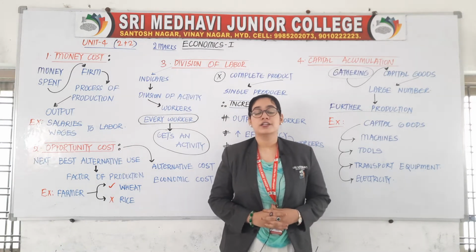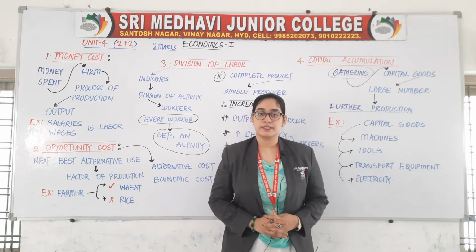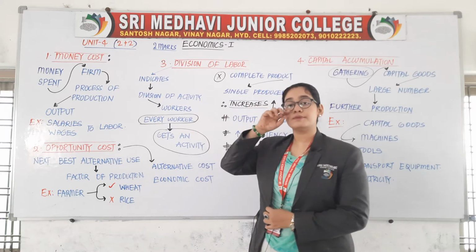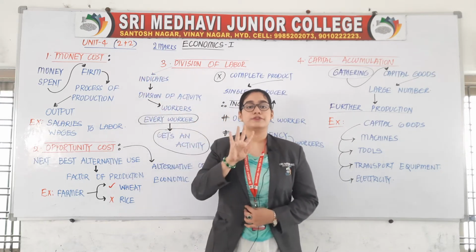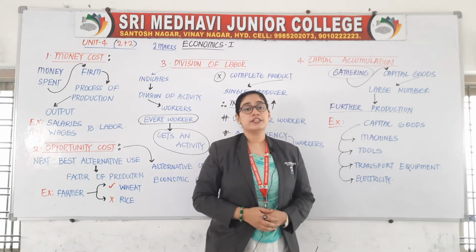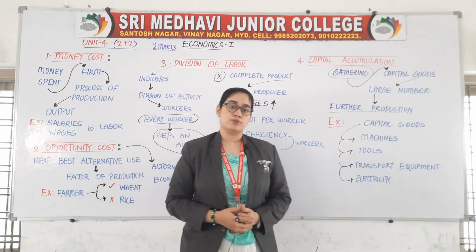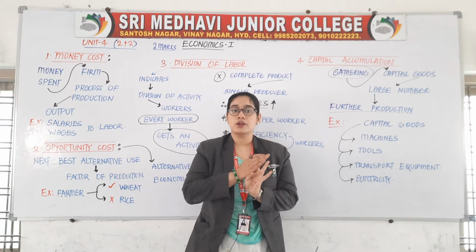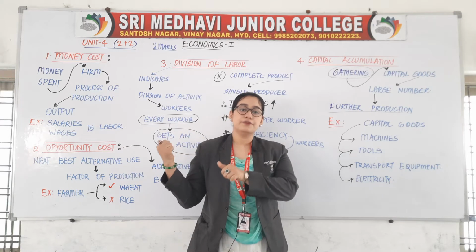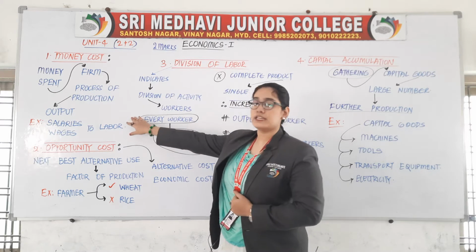Today we are going to start unit number 4, an important very short concepts, out of which in your intermediate public examination you are going to get 2 concepts from unit number 4 and we need to prepare only 4 concepts. So the choice is very advantageous. If you prepare 4, you are getting 2 concepts. So let us start with our first concept from unit number 4, that is money cost.